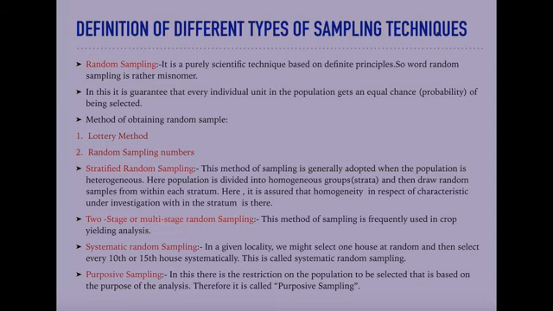The third is two-stage or multi-stage random sampling. This method of sampling is frequently used in crop yielding analysis. Suppose we have to infer the productivity of a vast piece of land. It is quite difficult to collect the available production data from the whole area.